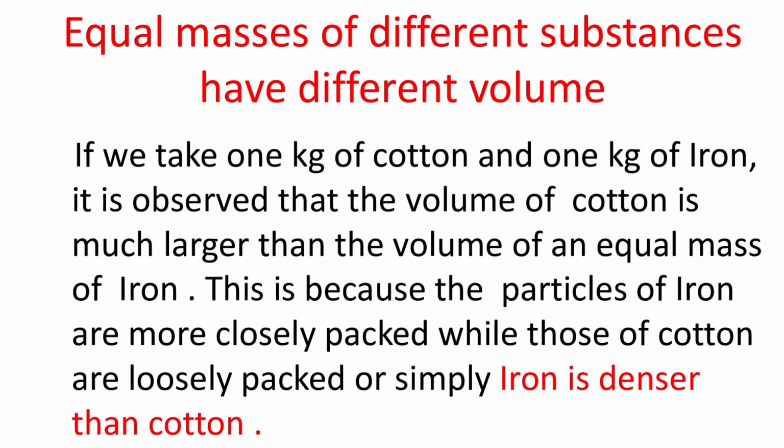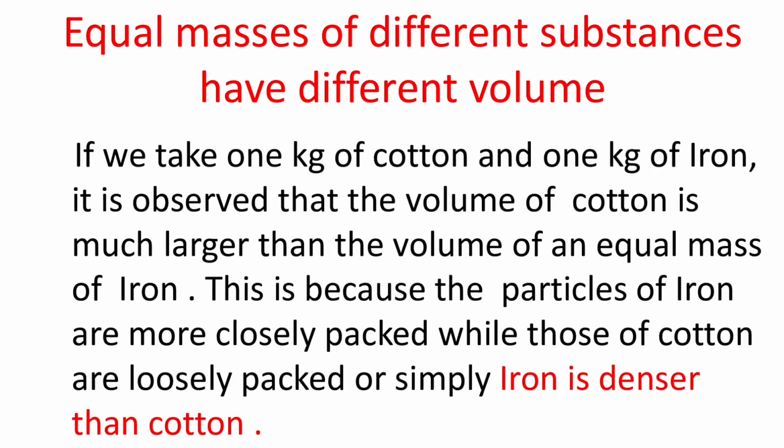It is because of the difference in the densities of different substances, that is, the density of one substance is different from the density of another, due to which even equal masses of different substances have different volume.